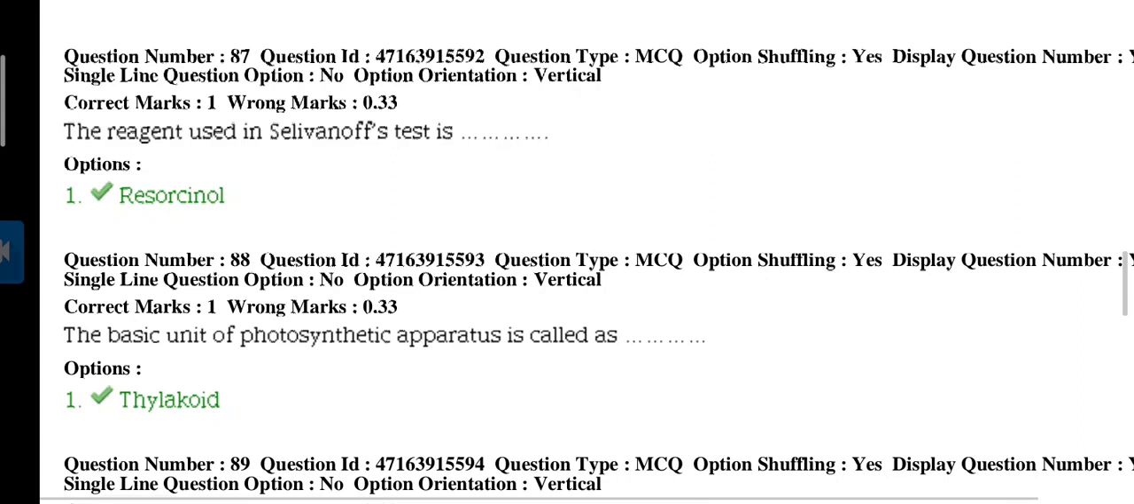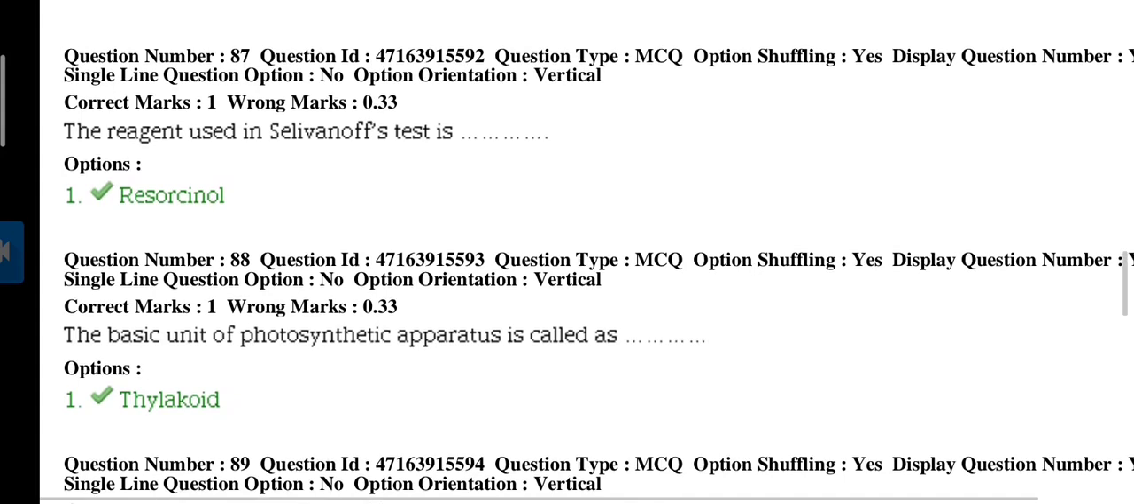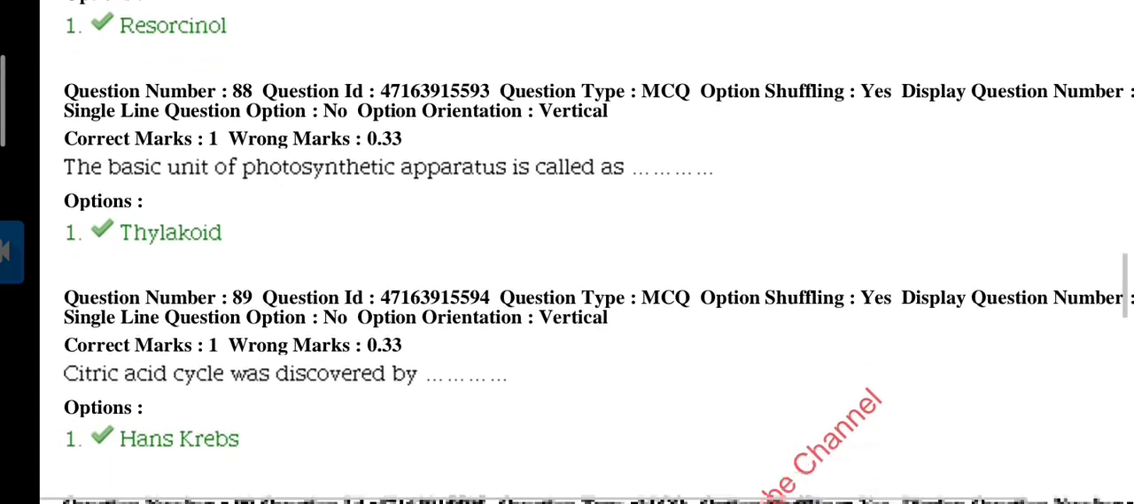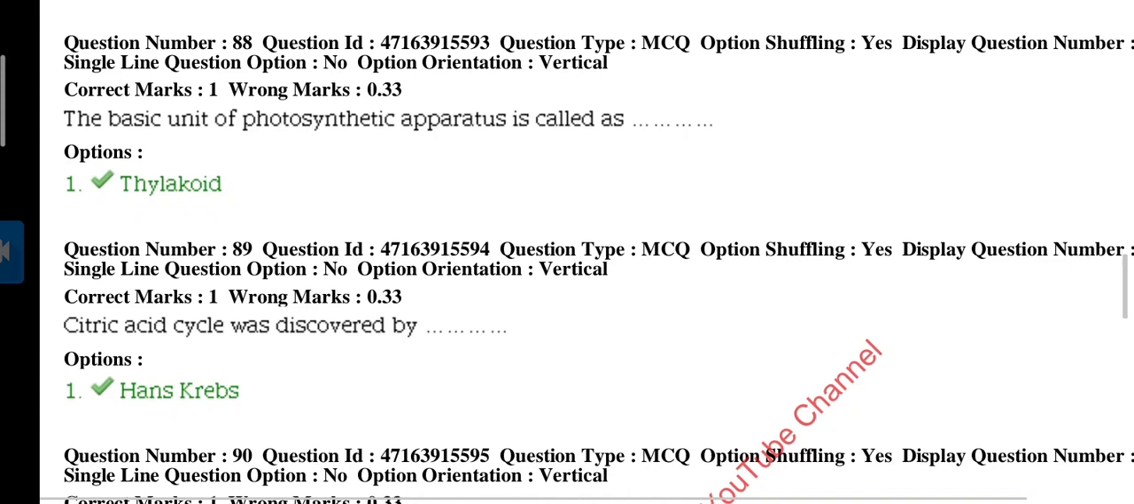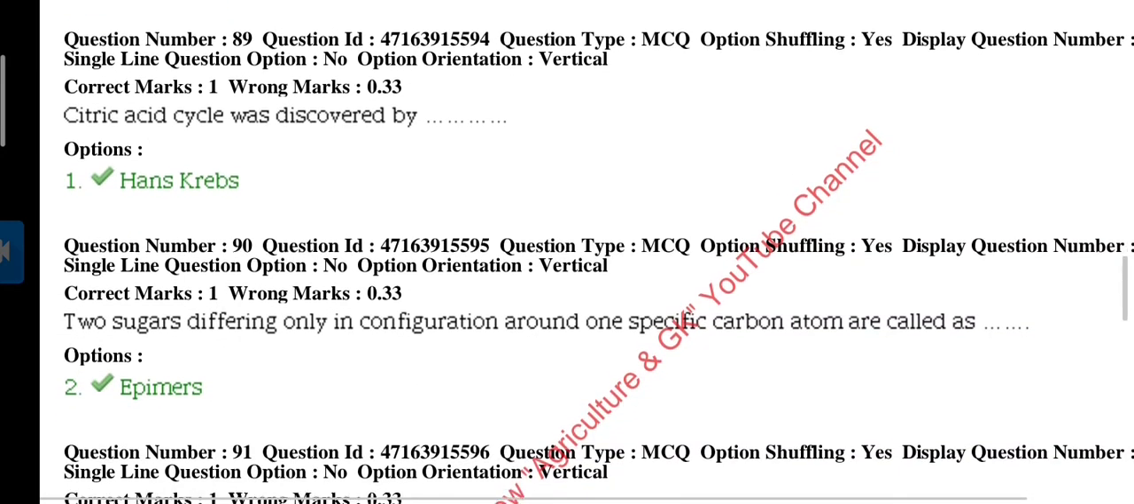Question 87. The reagent used in Seliwanoff's test is, answer is resorcinol, and Seliwanoff's test is used to differentiate aldose and ketose sugar. Question 88. The basic unit of photosynthetic apparatus is called, answer is thylakoid, and a group of thylakoids is also called grana, and grana is present in chloroplast.